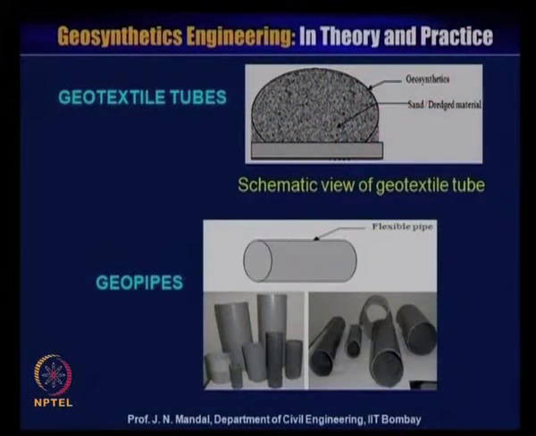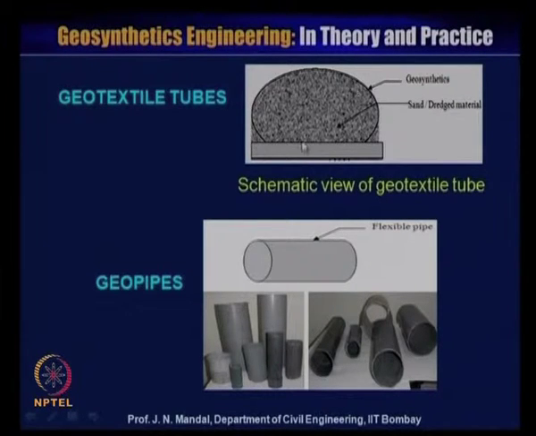Now here the slide shows the geotextile tube. It is nothing but like a gunny bag filled up with drainage material, and then you can seal it, and it can be placed near the seashore to control erosion.